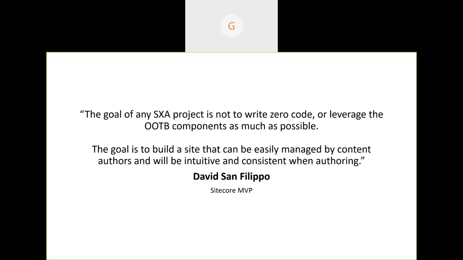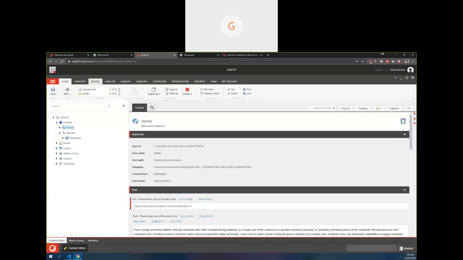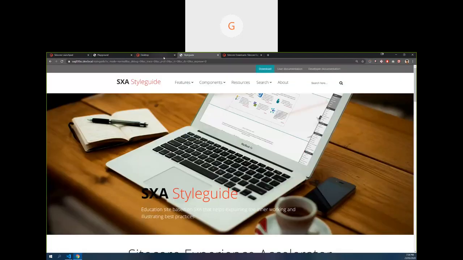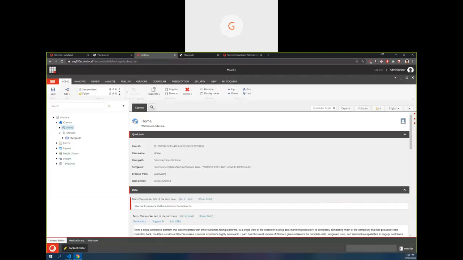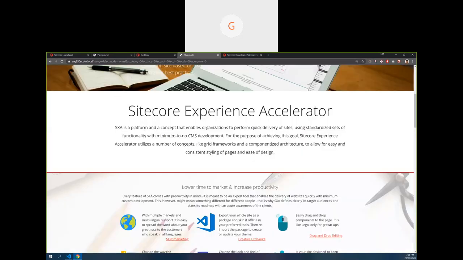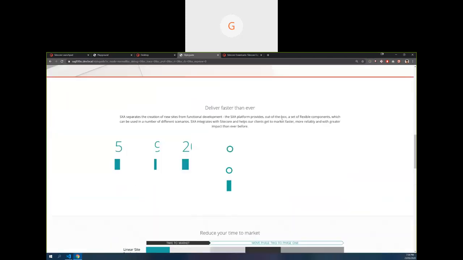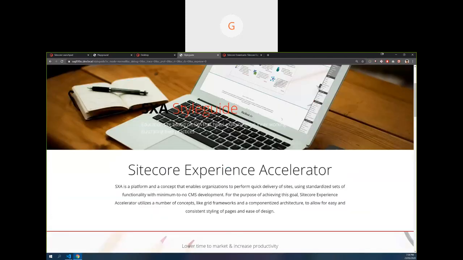Let's quickly jump to the demo. I have two versions, as I was telling you about: one has the style guide, the other has the SXA reference site. Let's leave the other one and go mainly to the style guide. This is the site that comes with the style guide. Everything is built from SXA out-of-the-box components. So we can browse the pages and see the components and all.